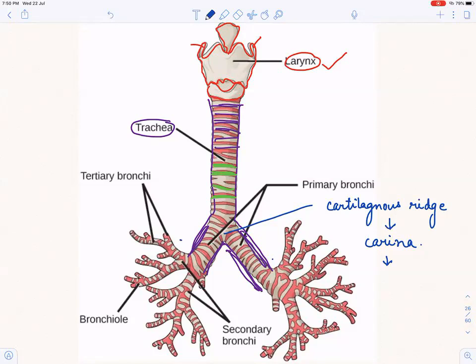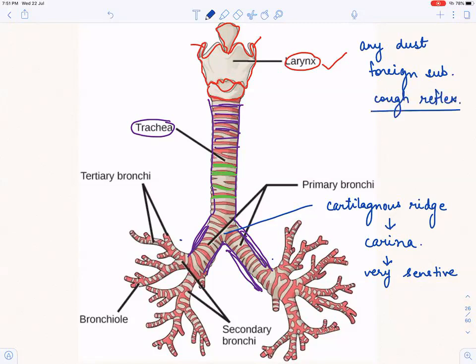So any dust particle, any foreign substance, anything that comes in the trachea, will excite the cough reflex.